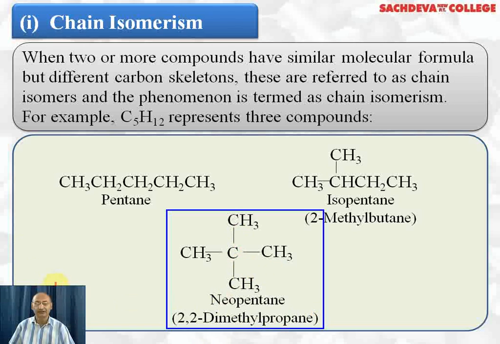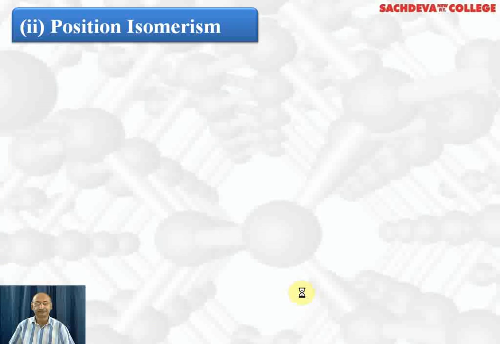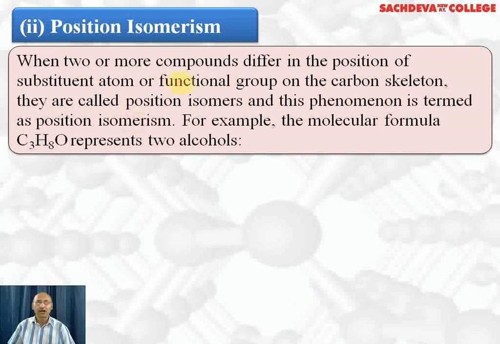Why are they called chain isomers? Because they differ in type of carbon chain. This is a straight chain, this is a single branch chain, this is a double branch chain. Next we are taking position isomerism. When two or more compounds differ in position of substituent atom or functional group or even double bond or triple bond on the carbon skeleton, they are called positional isomers. And this phenomenon is called positional isomerism.